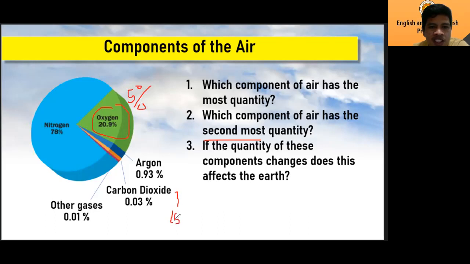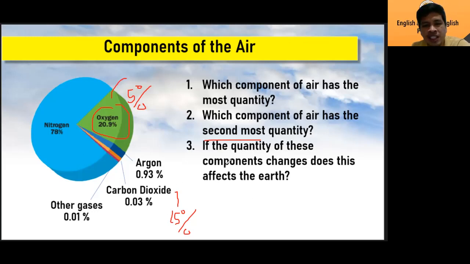For example, if oxygen becomes only 5% and carbon dioxide becomes 15%, it will affect us, right? Yes. The answer for number 3 is yes. It will affect us.